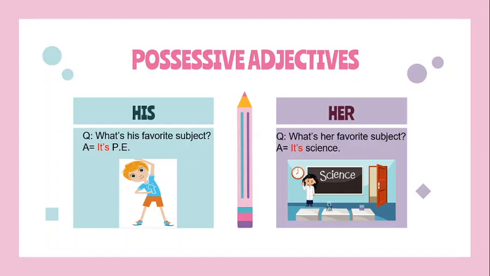In the first one, you have what's his favorite subject? And my answer is it's PE, or it is physical education without contractions. And in the other, you have what's her favorite subject? It's science, or it is science. And remember that both are correct.